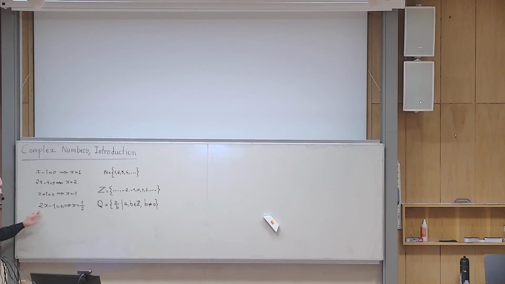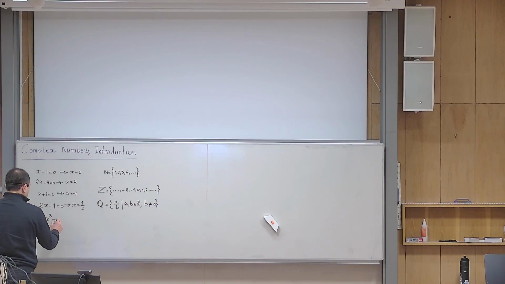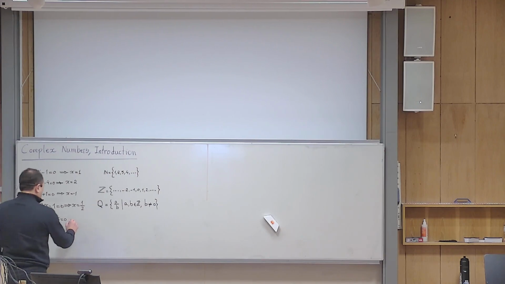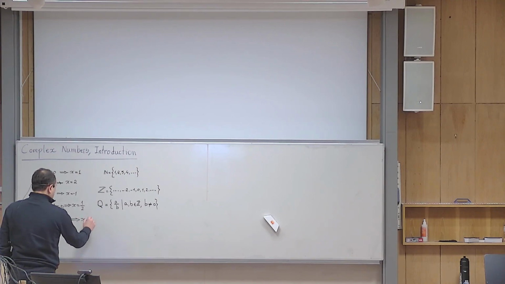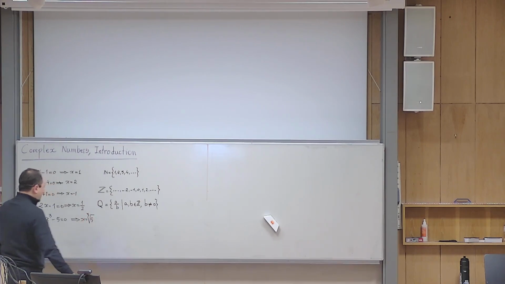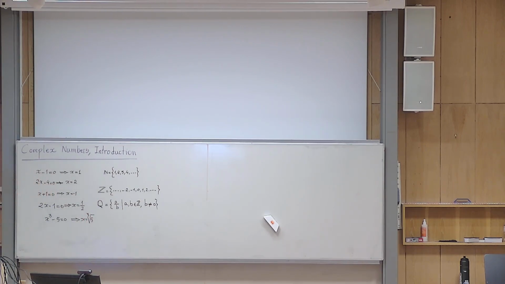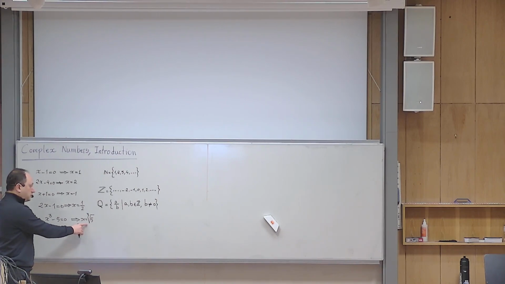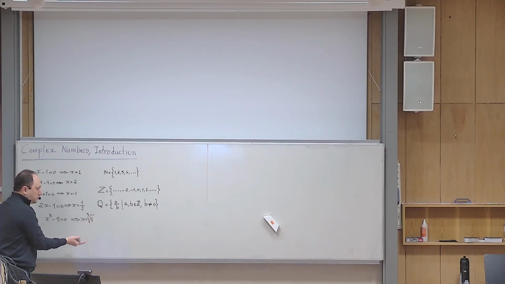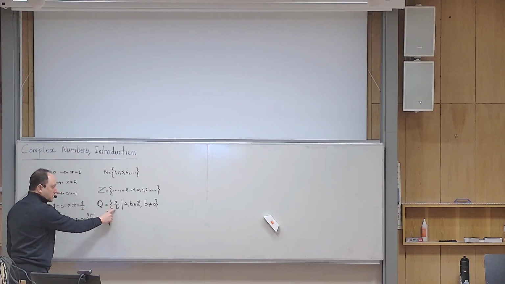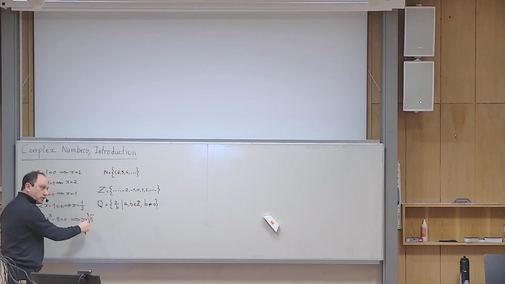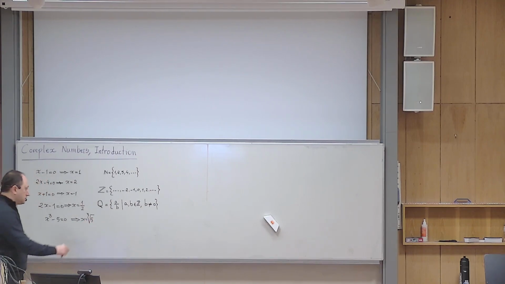For example, I can assume that x to the power of 3 minus 5 is equal to 0. If I ask you to solve that equation, x becomes the third root of 5, and it can be shown using rigorous mathematics that this number is not rational. So it does not belong to the set of rational numbers. It is not possible to find two integers so that when you divide them, you get exactly the third root of 5.